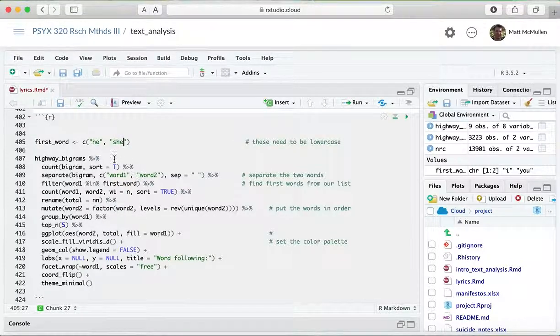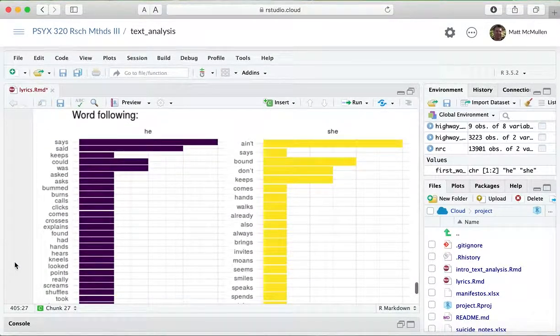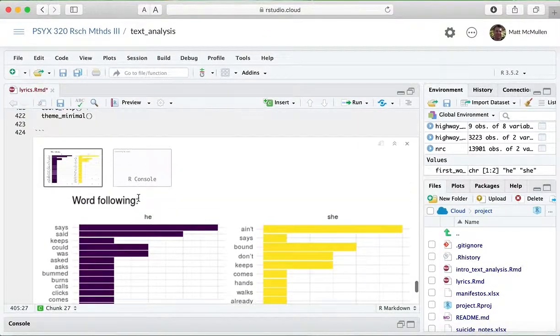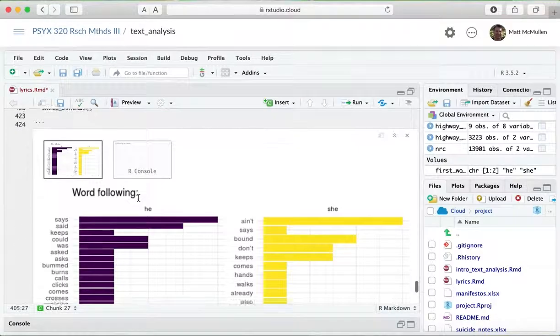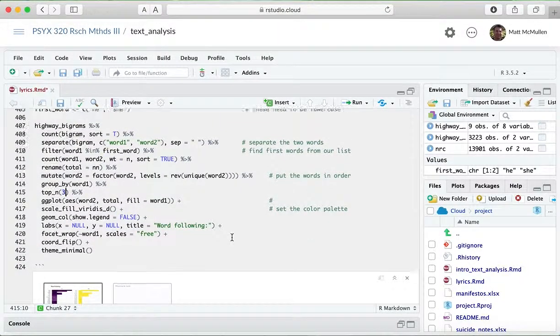We could actually do he, she, I, you all in the same analysis, but let's just keep it to he and she there. And so that should, when we run that, tell us something about what these, yeah, that's a little weird. I think I'm going to lower this to, let's try 3 and see if that looks a little better.